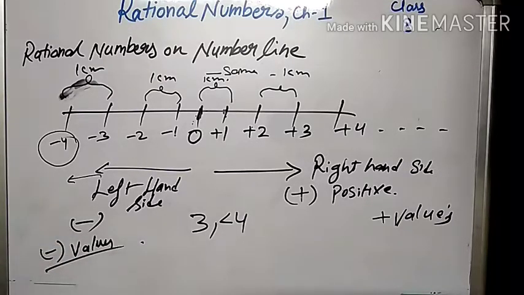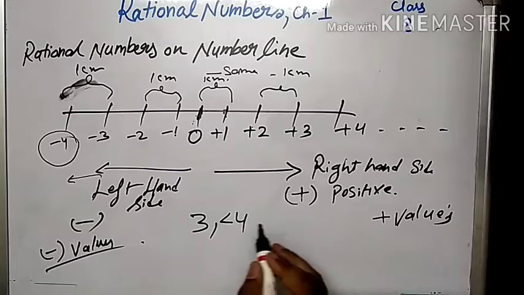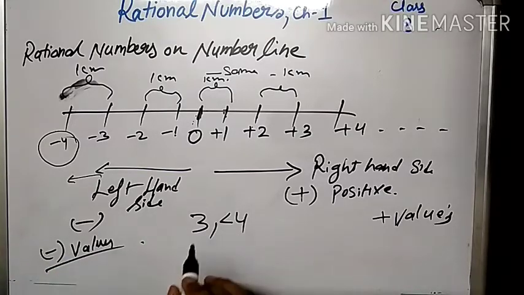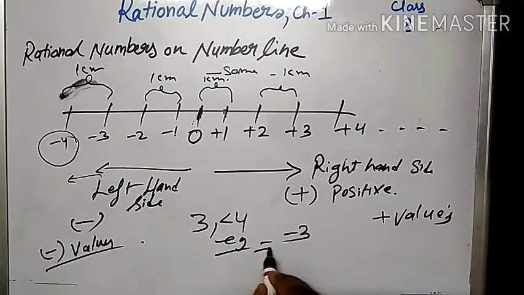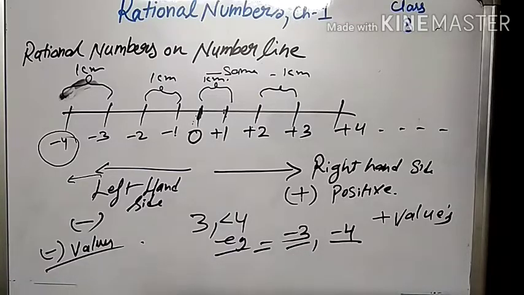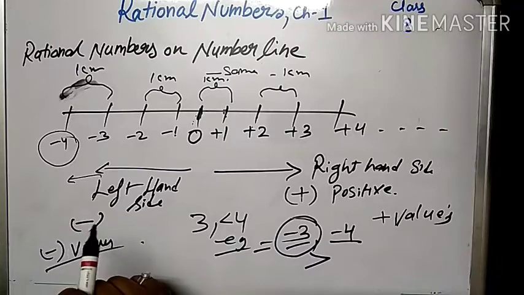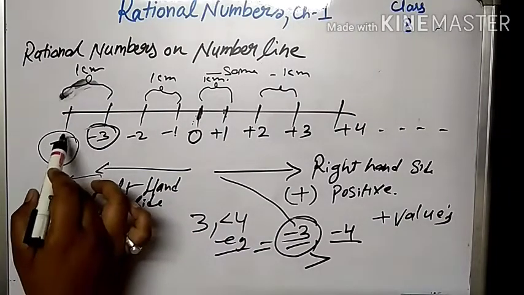When we compare negative numbers, the scenario changes. For example, if I say minus 3 and minus 4, and ask you which number is bigger, in this case, when we are talking about negative numbers, minus 3 will be bigger than minus 4. Understood, students? Why? Because on the number line, minus 3 comes before minus 4.